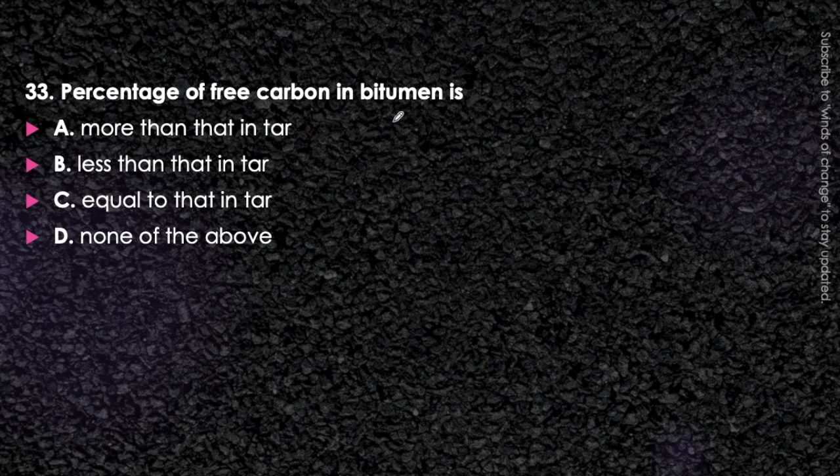Percentage of the free carbon in bitumen is more than that in tar, less than that in tar, equal to that in tar, or none of the above. We are talking about the percentage of free carbon in bitumen: which will have more carbon, bitumen or tar, or equal? Just think about it. It will be option B, that is bitumen will have a lower percentage of carbon than tar. Option B will be the correct answer.